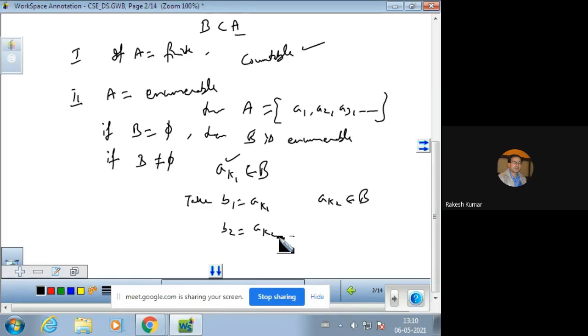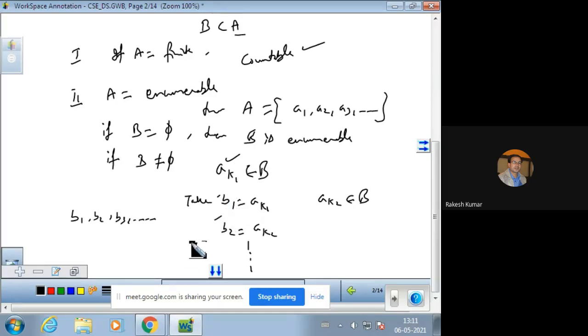This process does or does not terminate according to whether B is finite or not. अगर B finite है तो वो terminate हो जाएगा, process रुक जाएगा. अगर B finite नहीं है तो ये process continue रहेगा. Since A contains all the elements of B, क्योंकि ये elements A के set में से ही आ रहे हैं, the possible sequence of B will be B1, B2, B3 and so on.